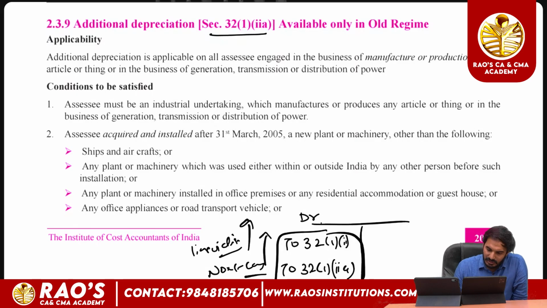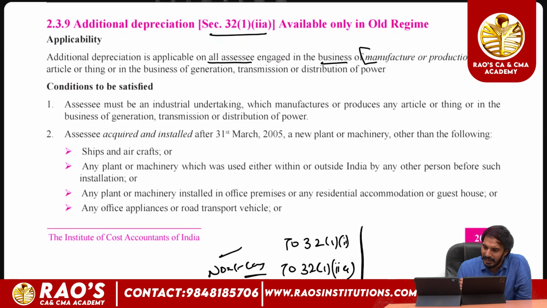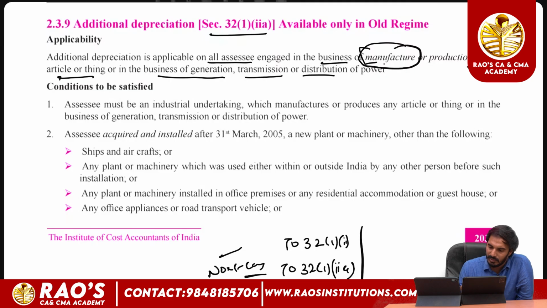So this benefit is known as additional depreciation. This is the basic objective of providing additional depreciation. Additional depreciation cannot be availed by all assessees, because it is applicable only to assessees engaged in the business of manufacturing or production of any article or thing, which means only manufacturing assessees can claim additional depreciation, and also the assessee engaged in the business of generation, transmission and distribution of power can claim additional depreciation.